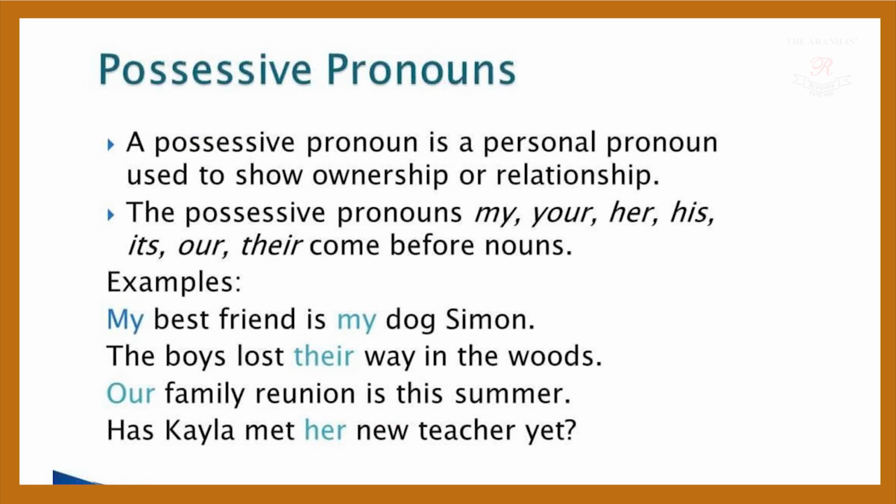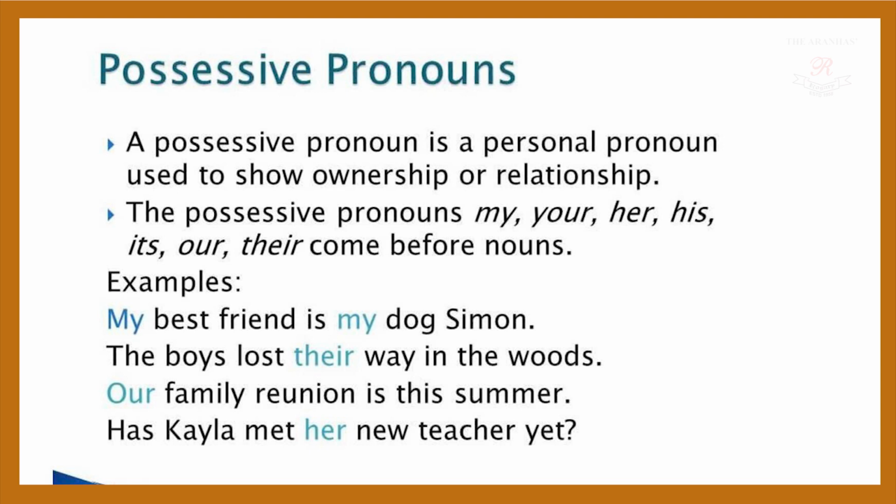Possessive pronoun, that means having the possession of something. This book belongs to me, the possession you are having. A possessive pronoun is a personal pronoun used to show ownership or relationship. The possessive pronouns my, your, her, his, its, our, their come before a noun. For example, my best friend is my dog Simon. Here my is used as a possessive pronoun. The boys lost their way in the woods. Our family reunion is this summer. Has Kyla met her new teacher yet?